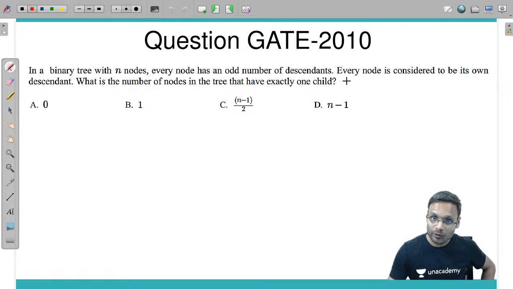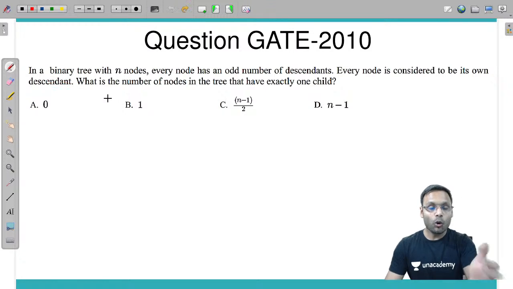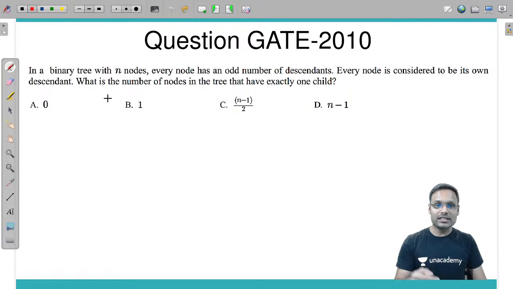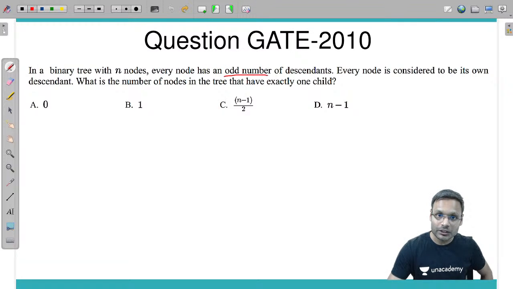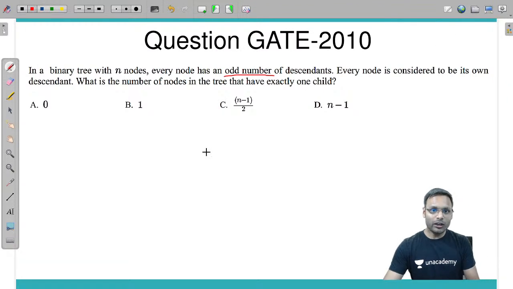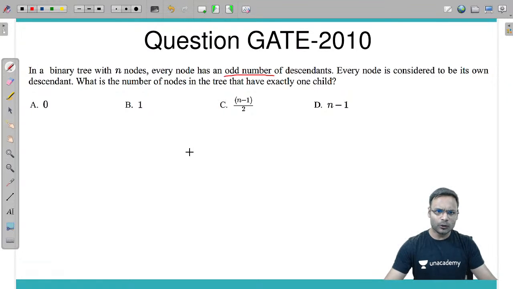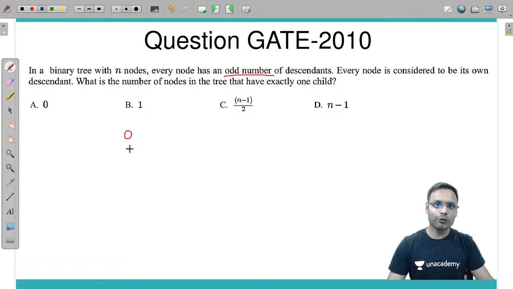And one more statement they have given: every node is considered to be its own descendant. We will consider a node to be a descendant of its own. And including its own, how many descendants is the node having? Every node is having an odd number of descendants. Right? So if we include the node itself and we have an odd number of descendants for that node, which means excluding the self, an even number of descendants should be there for every node.